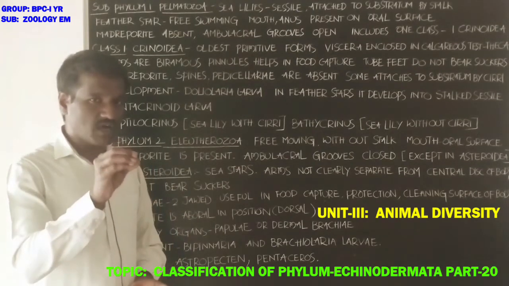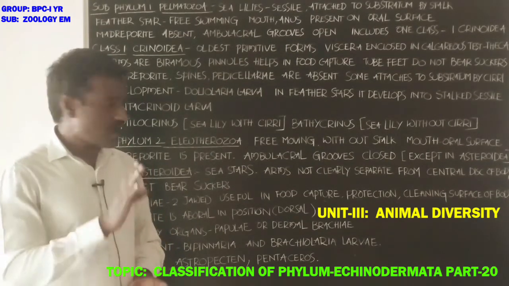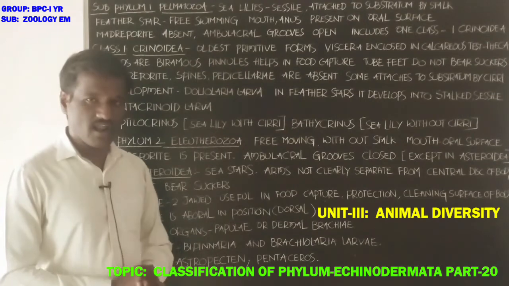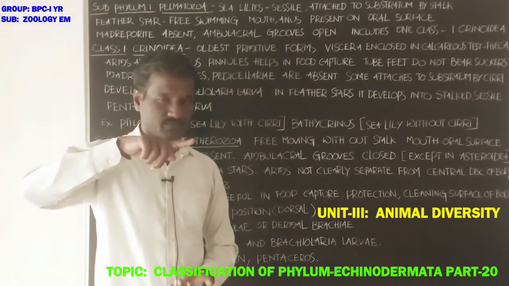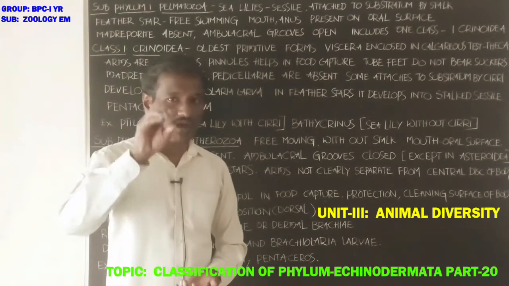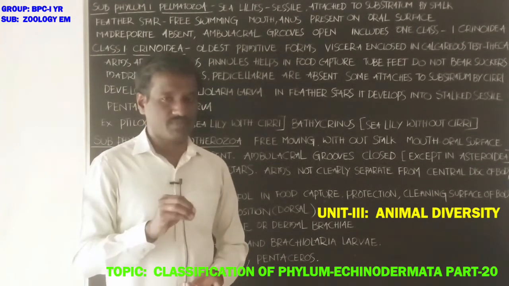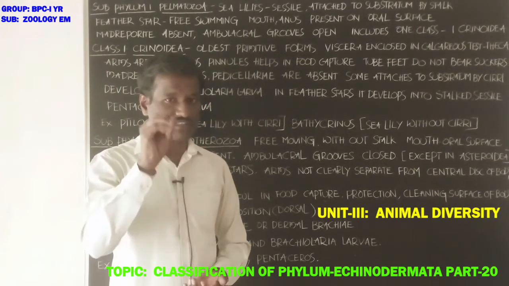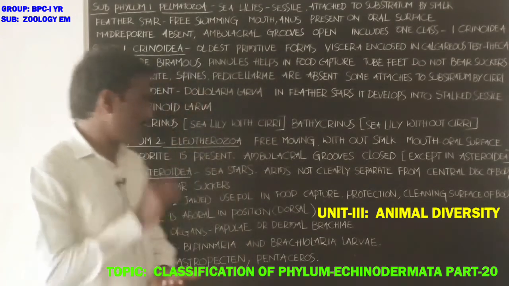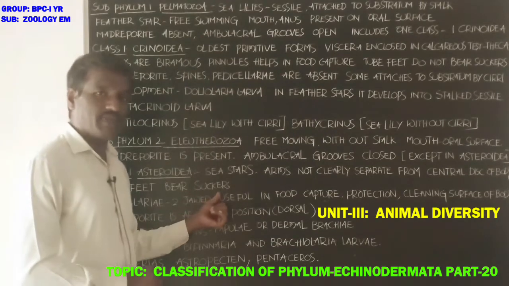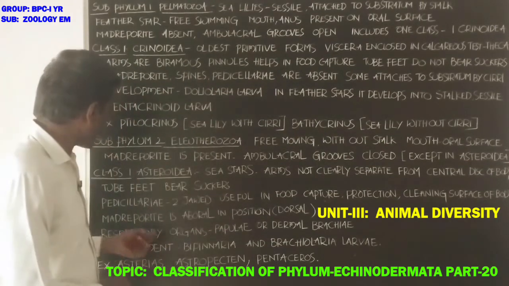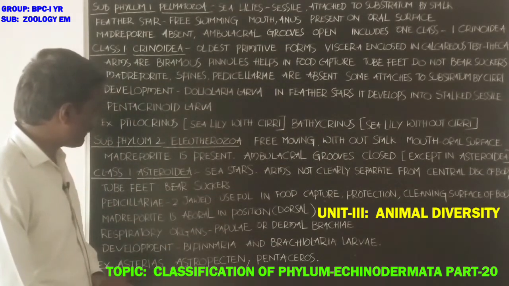If you observe echinoderms belonging to the class Asteroidea, the center has a disc-like arrangement. Arms are not clearly separated from the central disc of the body. Next, tube feet bear suckers. Next, pedicellariae.